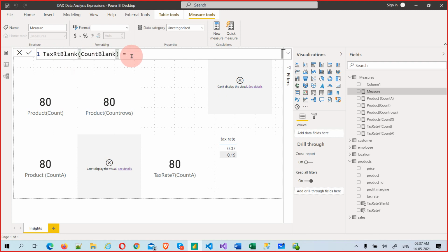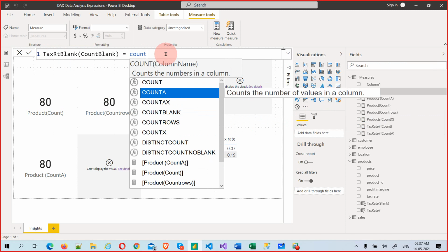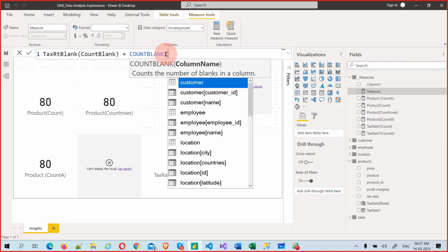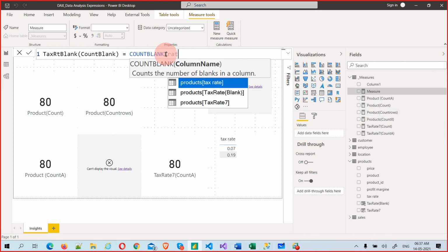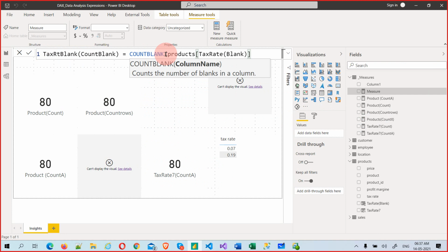TXB also I can give, but you people may not understand, so I am not adding that complexity. It should be user friendly and everybody can understand. That is the intent. Tax blank count is equal to what? We are going to use count blank this time, and the column name, tax rate blank. So this one.